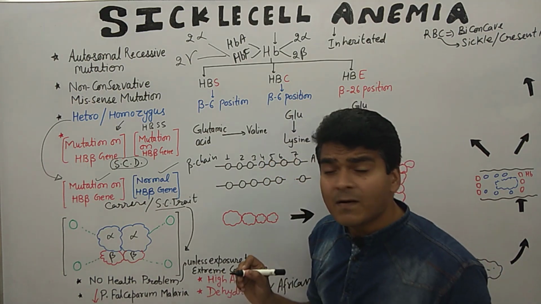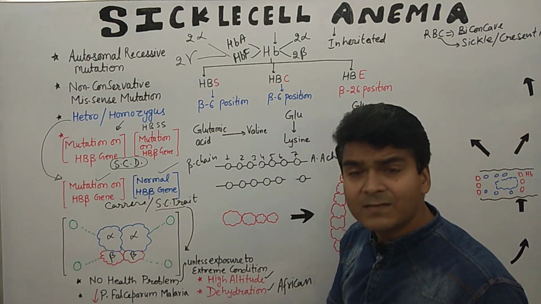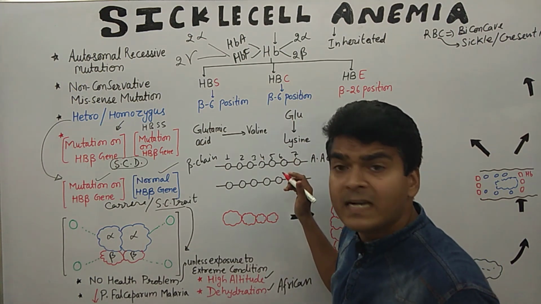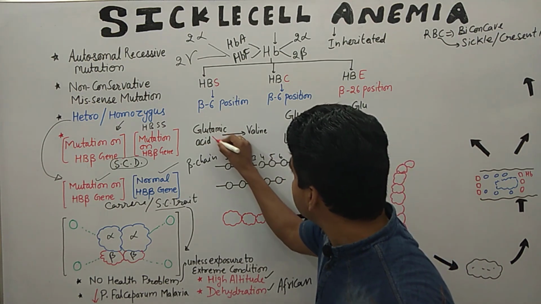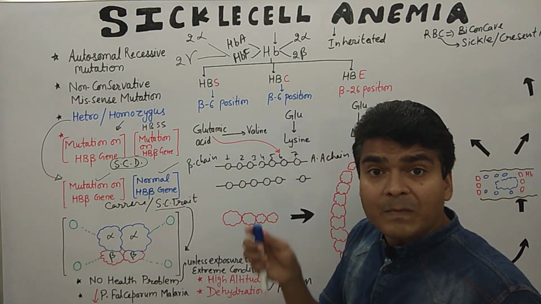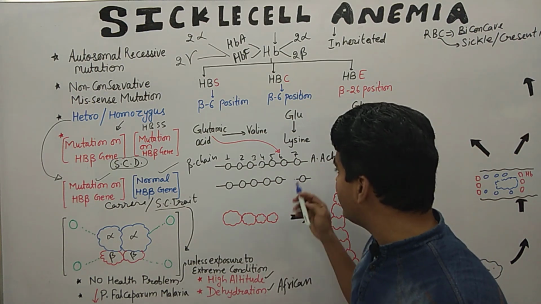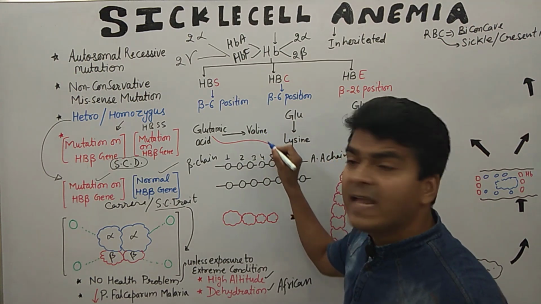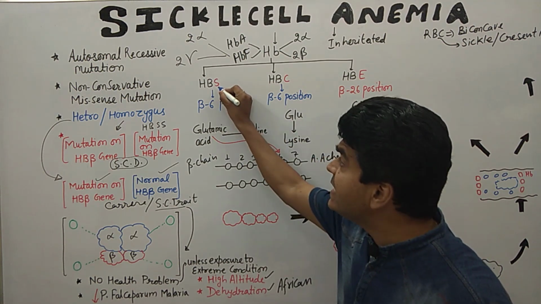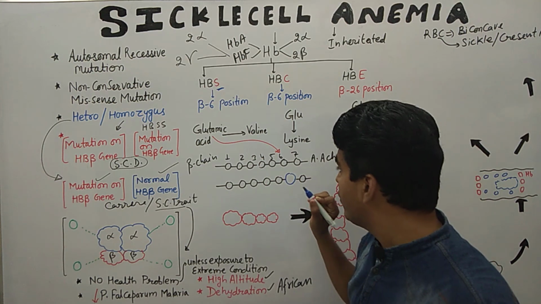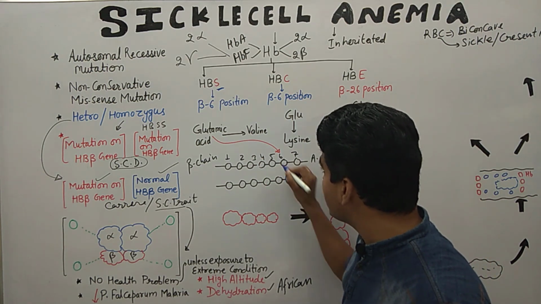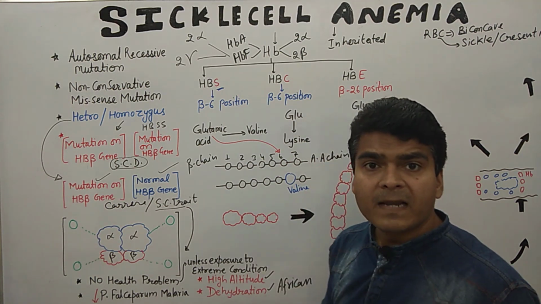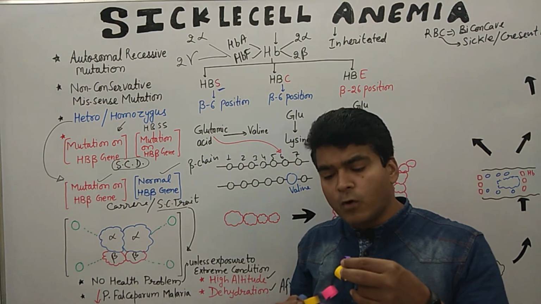The important thing is on the 6th position. On the 6th position, in normal condition, there is a glutamic acid. But in sickle cell condition, what happened? There is a replacement of glutamic acid by valine in HbS hemoglobin. Okay, clear everyone?